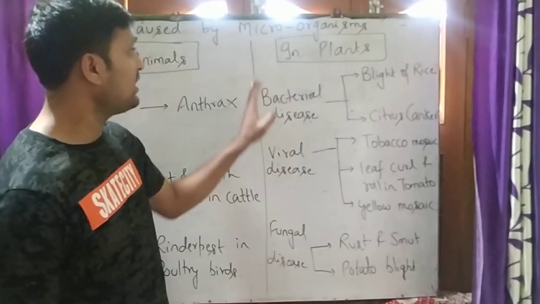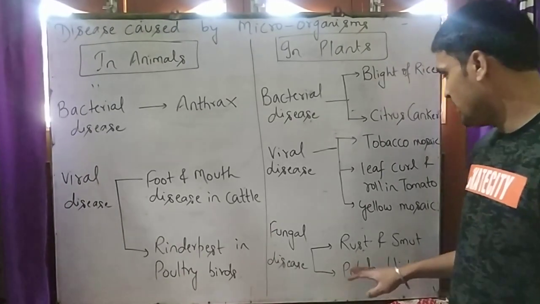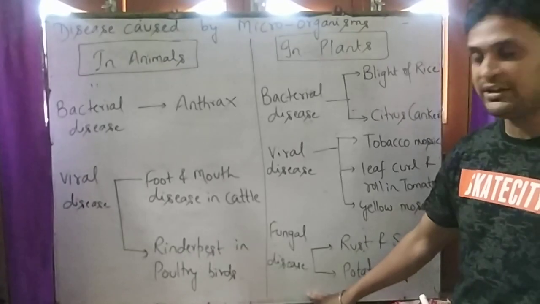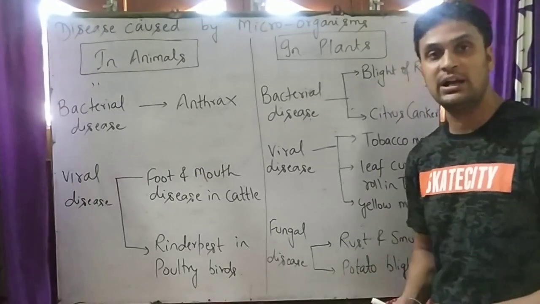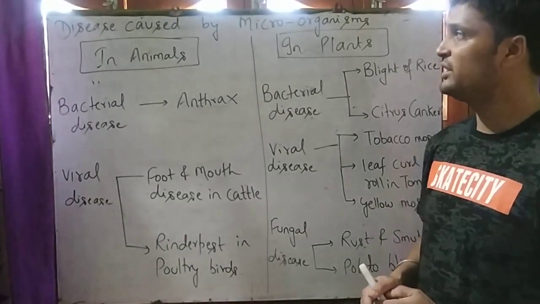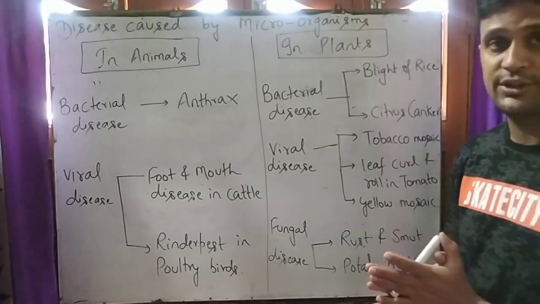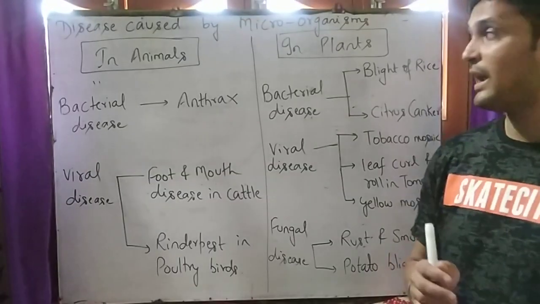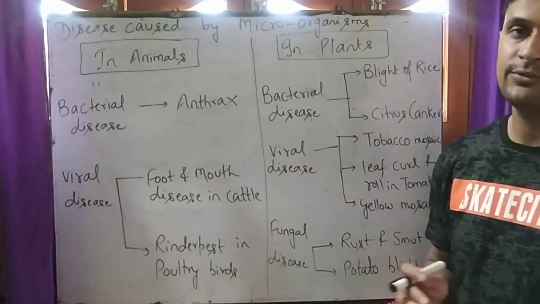Fungal diseases which occur in plants are rust and smut, which occur in wheat grains, and potato blight, which occurs in potato crops. Students, these are the diseases caused by microorganisms in humans, plants and animals, and from the examination point of view this topic is very important.